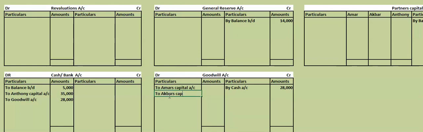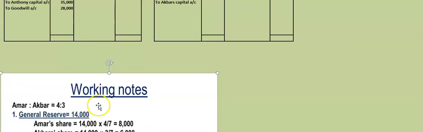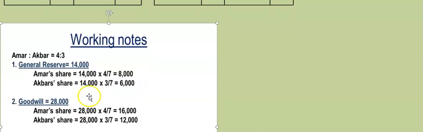Akbar's capital. How much is this? For this I gave you a working notes, no? How we are distributed? Goodwill, how we have distributed, no? Here it is. Goodwill is 28,000. Amar's share in that is 28,000 into 4 by 7. Akbar's share is 28,000 into 3 by 7, 12,000 and 16,000.